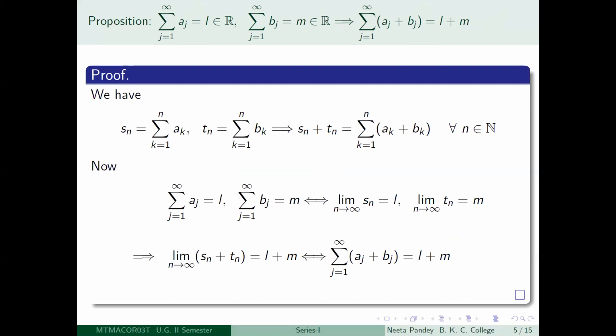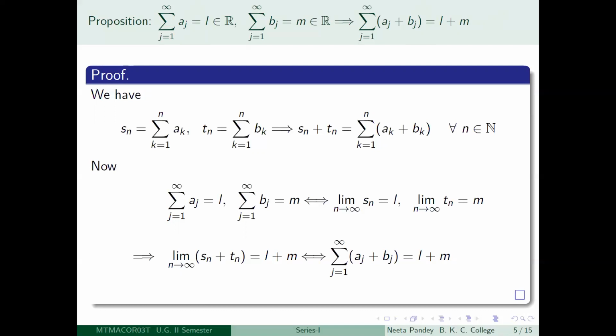Suppose you have two convergent series, summation j equal to 1 to infinity aj equal to L, and summation j equal to 1 to infinity bj equal to M. Then if you construct a new series whose underlying sequence is aj plus bj, so the series summation j equal to 1 to infinity aj plus bj, then that series will also converge, and it will converge to exactly L plus M. That is what you wish to prove.